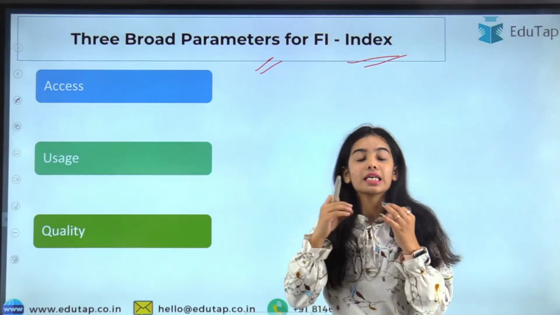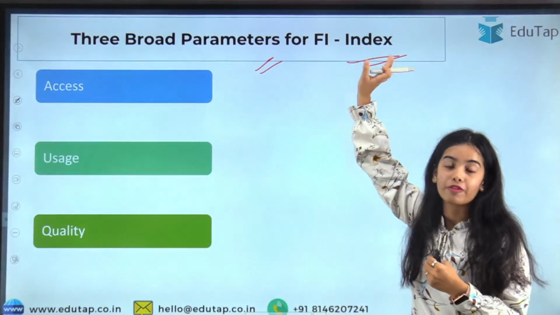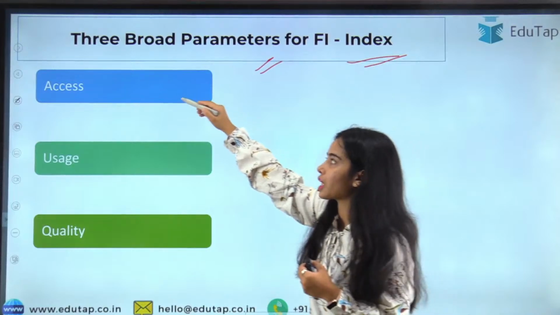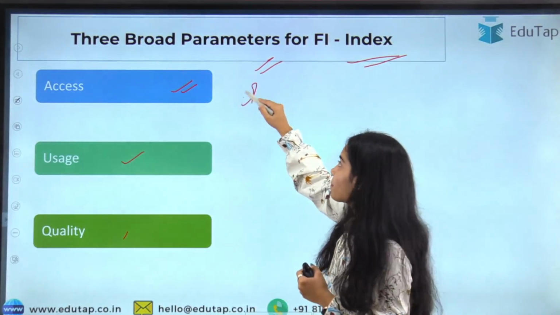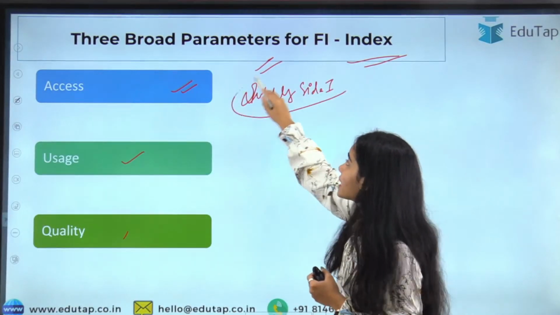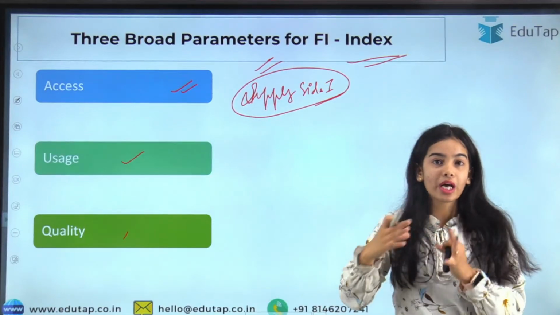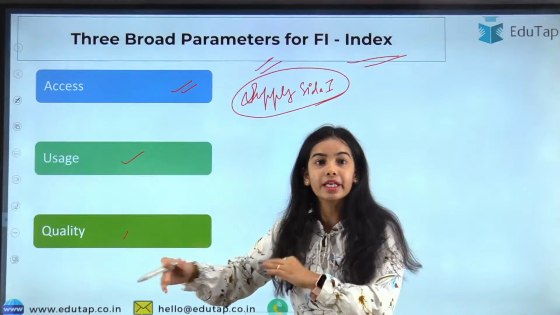There are 3 sub-indices according to which the Financial Inclusion Index is constructed: access, usage and quality. Access is the supply side indicator that tells us whether the financial products, including digital products, are being provided to the people.